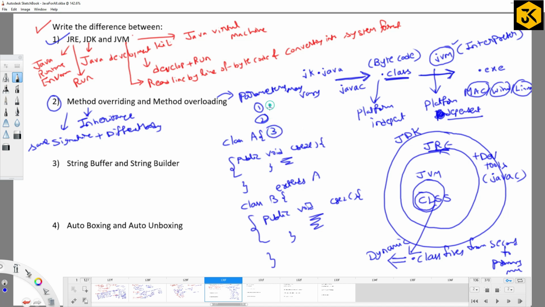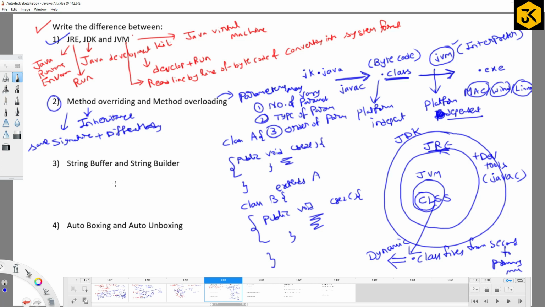One is the number of parameters. We can say the type of parameter. Sometimes the data type may differ. The number of parameters may be the same but the type may be changed. And we can say the order of parameters. Very good. These are the differences between method overriding and overloading, right?